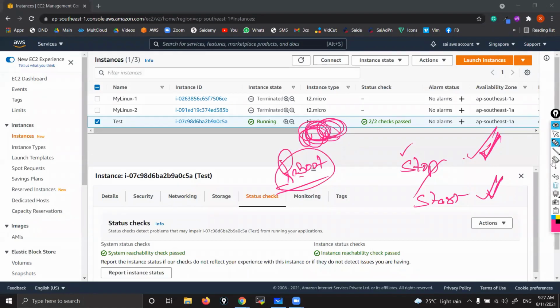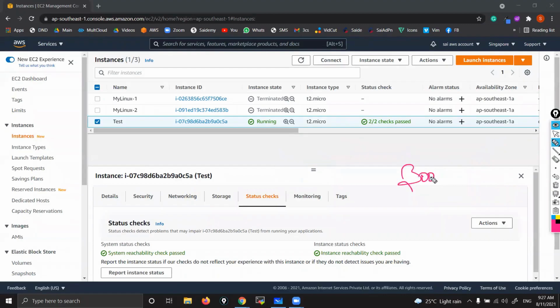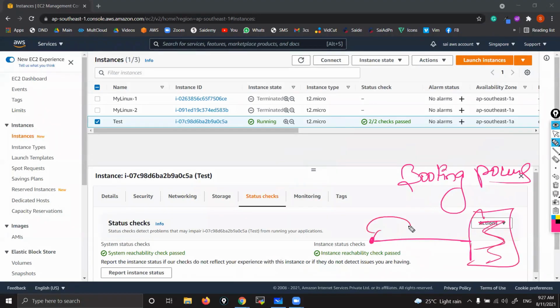So what is booting? You might have heard of the booting process. What actually happens when you power on your laptop, from that moment till you see your Windows screen, that process we call the booting process. In that, all OS related files which are there in your C drive will be loaded. They come from inactive stage to active stage and start working. They do some self-test on themselves, that self-test we call POST. Then if everything is fine, you can see your Windows screen. That is the booting process.